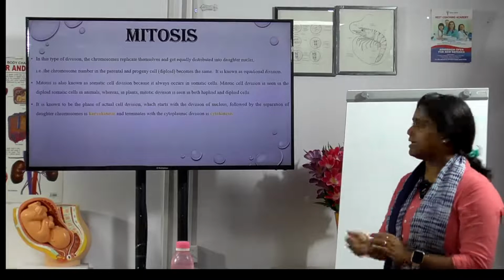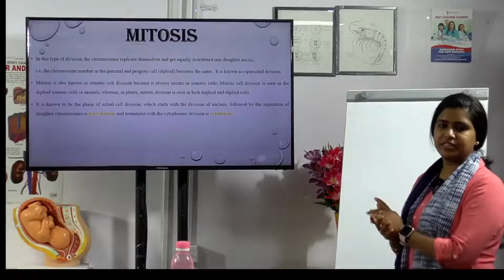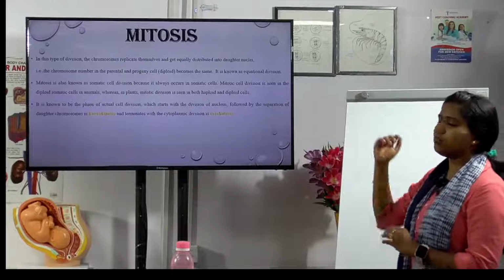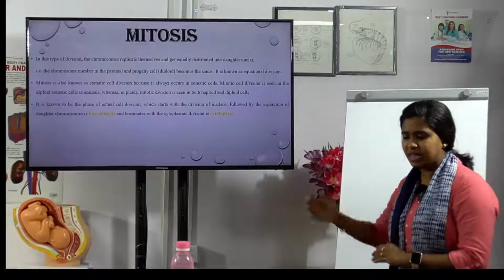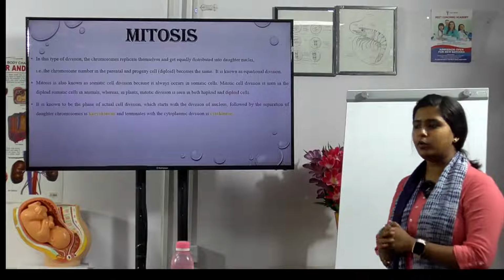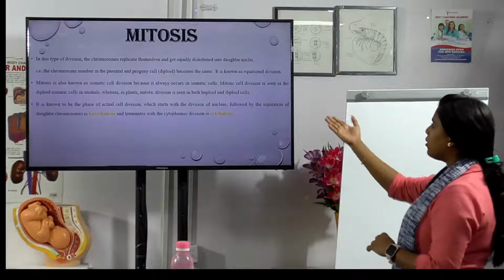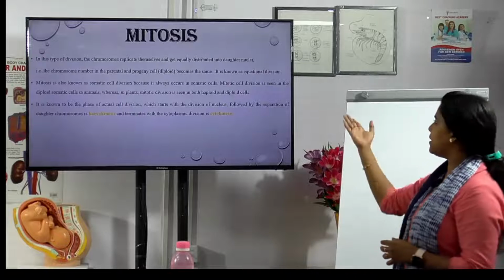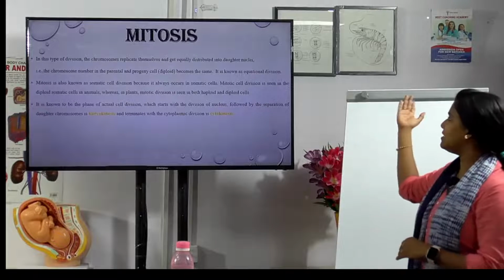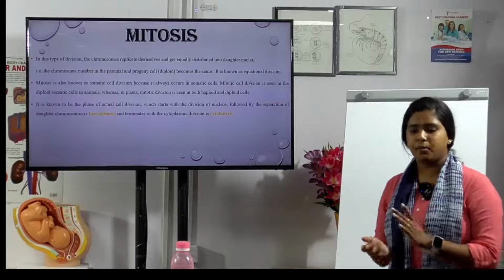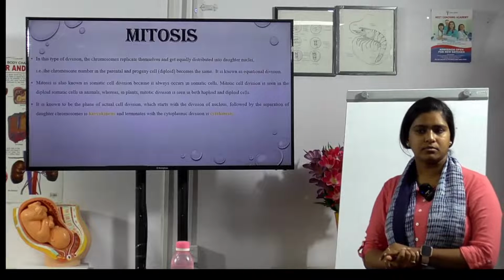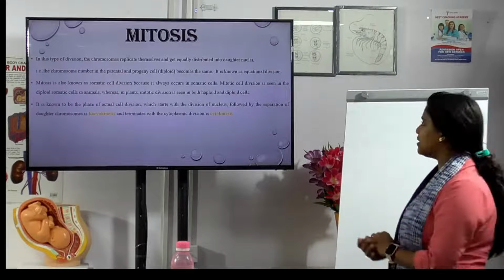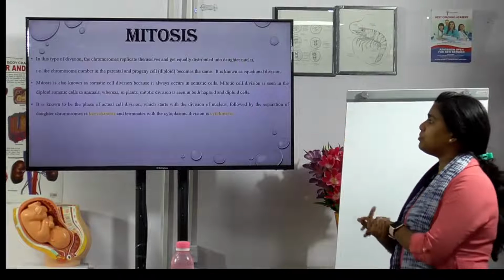Everything else has stopped. So here a division takes place, a type of division where the chromosomes replicate themselves and are equally distributed into two equal daughter nuclei. That is, the chromosome number in the parental and the progeny cells stays the same. So that is known as equational division. So what do they call mitosis? Equational division.